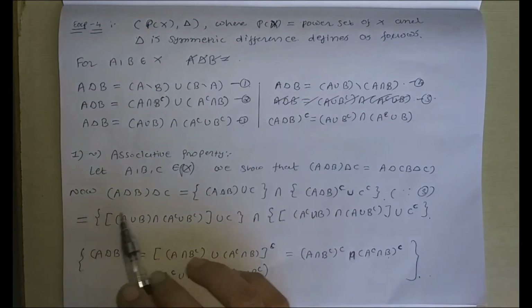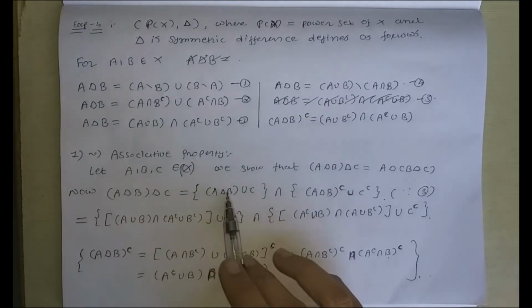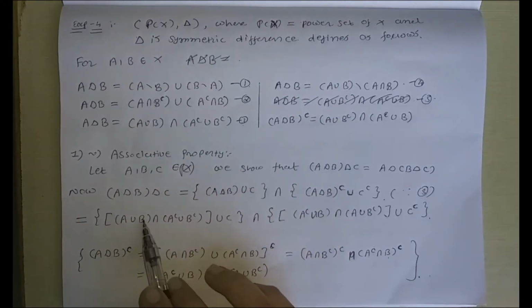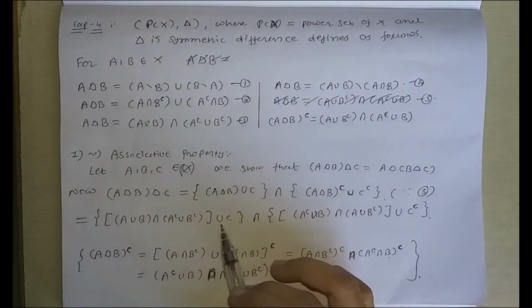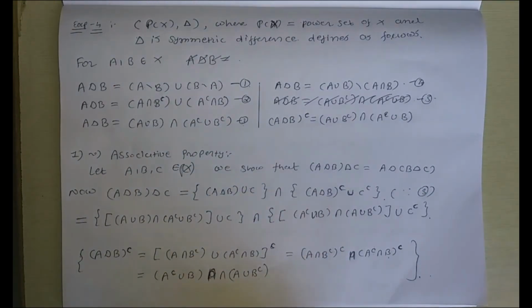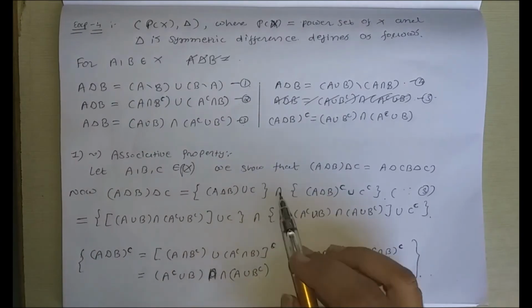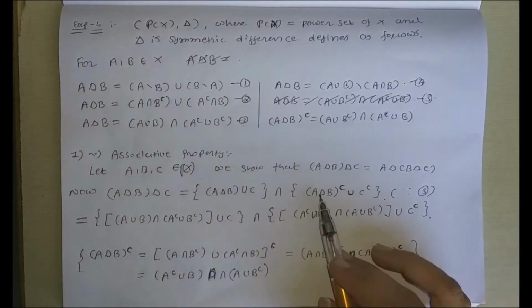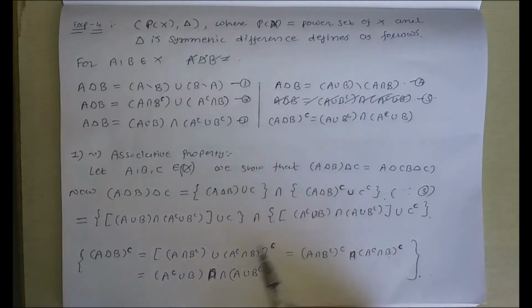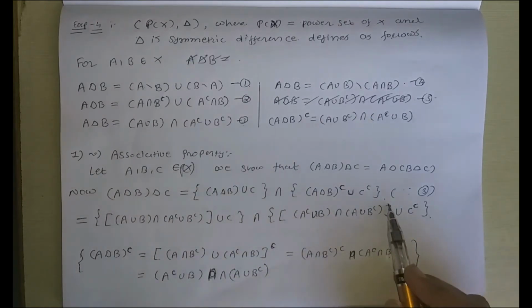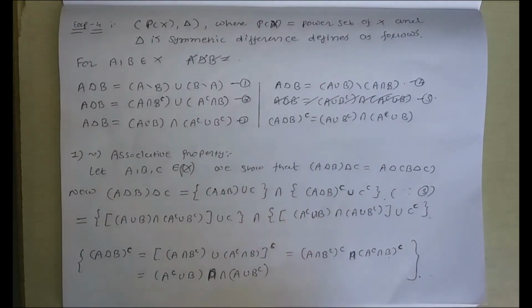So we get, for this bracket, A union B intersection A complement union B complement, union C. Now this intersection is here. (A delta B) complement we have derived: A complement union B intersection A union B complement, bracket over, and union C complement.